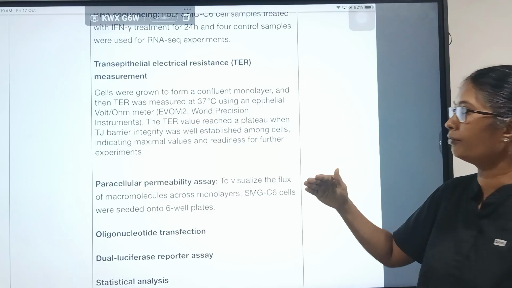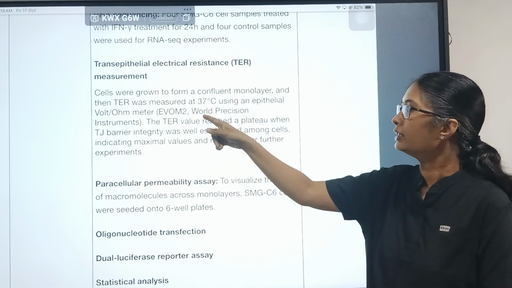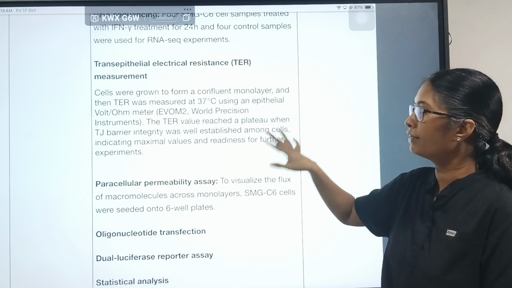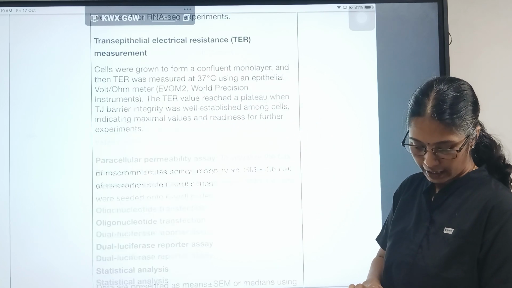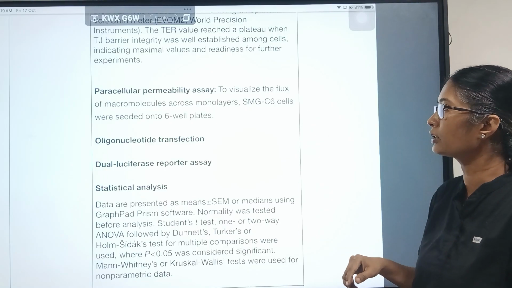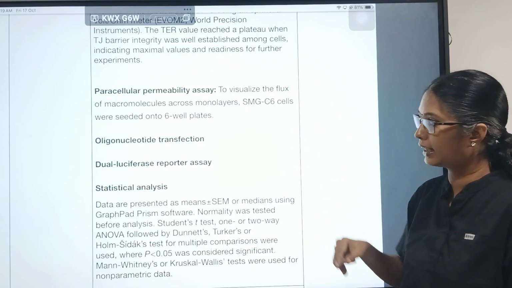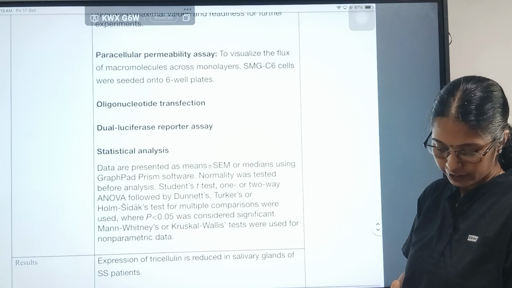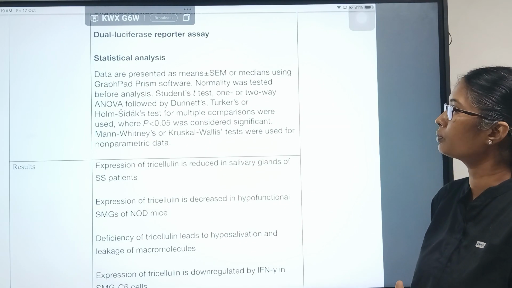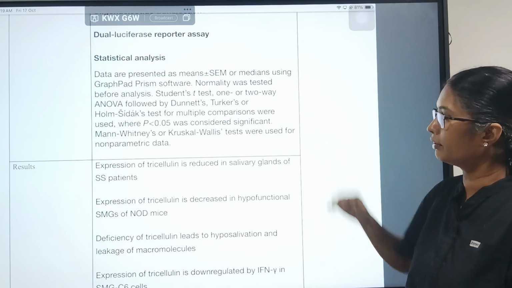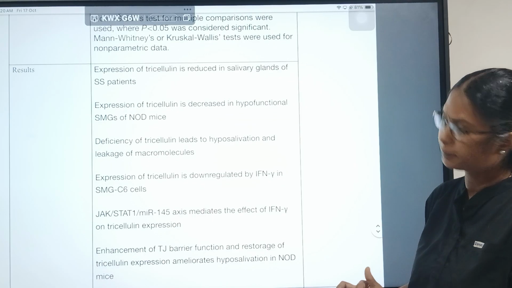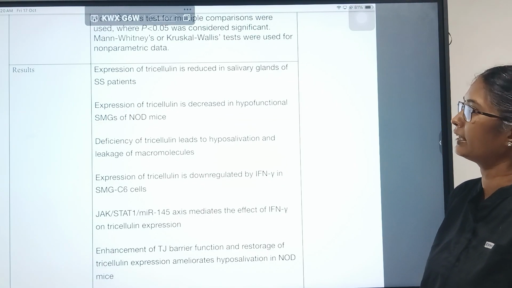So they wanted to confirm whether these cells form tight junctions. For that they used this trans-epithelial electrical resistance to confirm whether the tight junctions are formed. A paracellular permeability assay was used to visualize the flux of macromolecules across the monolayers of these cell lines. Oligonucleotide transfection was done, a dual luciferase reporter assay was done, and statistical analysis was done to find all the significant changes. The results showed that the expression of tricellulin is reduced in salivary gland secretions.